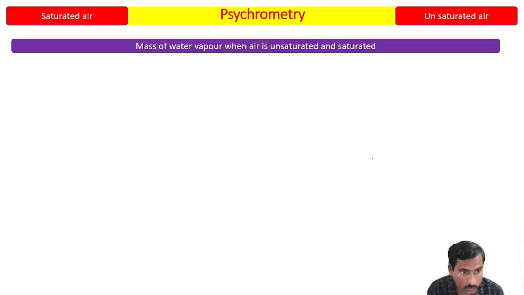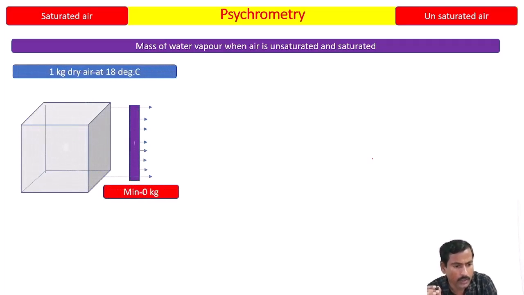Now, mass of water vapor when air is unsaturated and saturated. I am going to denote some terminologies. First of all, we will identify again saturated and unsaturated. Look at this. 1 kg of dry air at 18 degrees Celsius is there. If it is having 0 kg of water vapor, what is it called? Dry air.